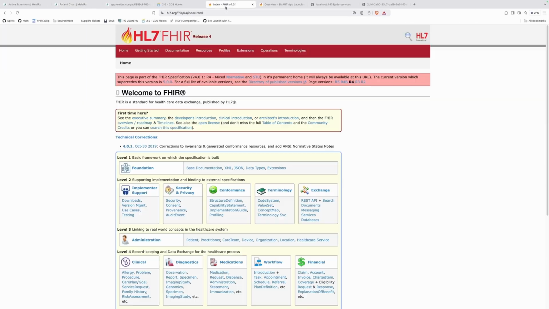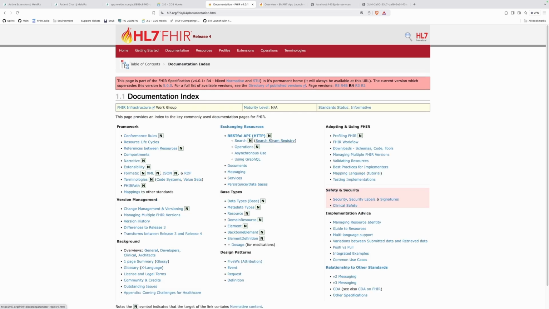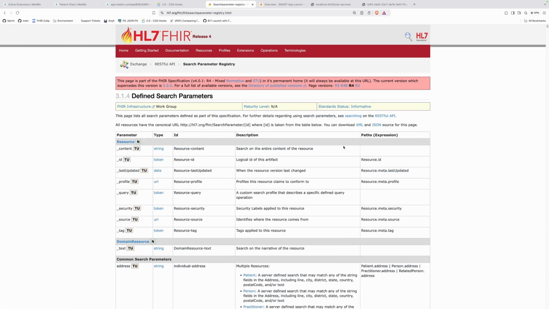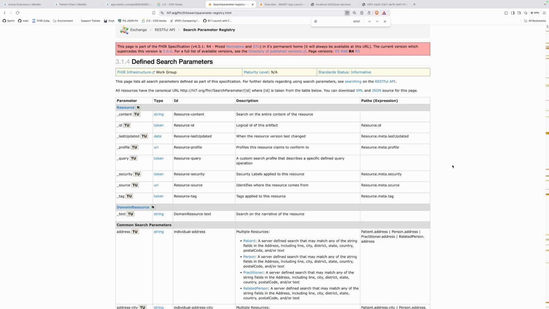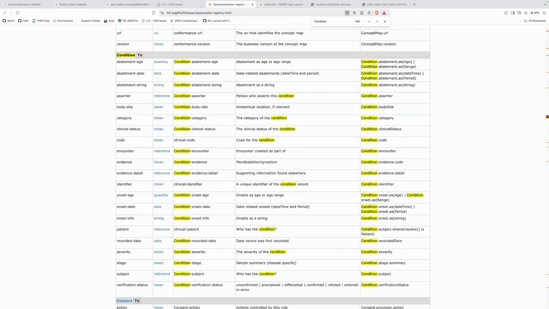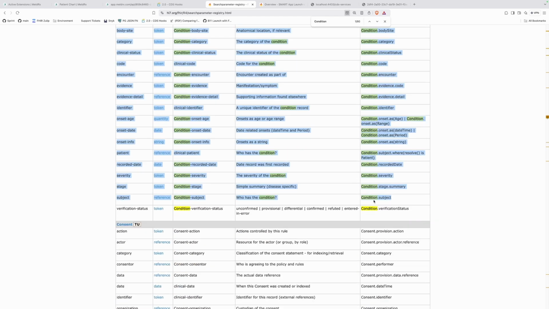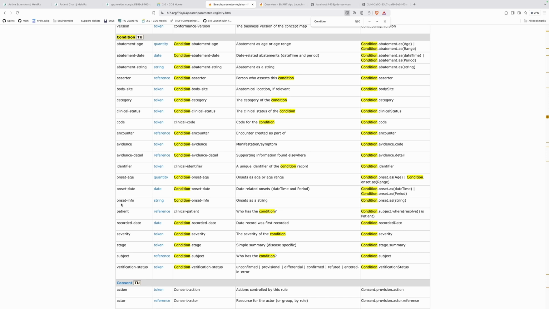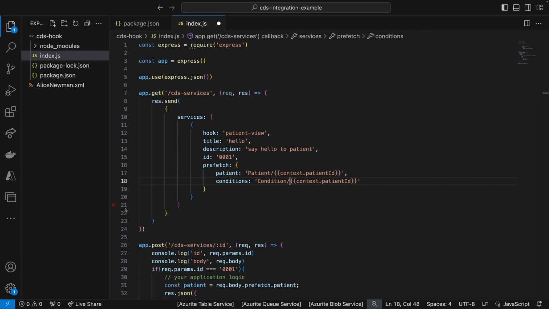And I'm going to go to the FHIR specification, to documentation, to all search parameters registry. So these are all the search parameters that are available. And I'm going to search for the condition. So I can see on the right hand side a bunch of orange hairs. Here are all the condition parameters. And I'm just going to look for P, patient. So patient, subject, these parameters tend to have similar names, but we should be able to use the patient query search parameter to find all the conditions relating to the patient.